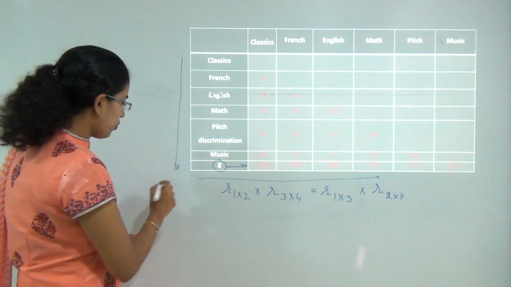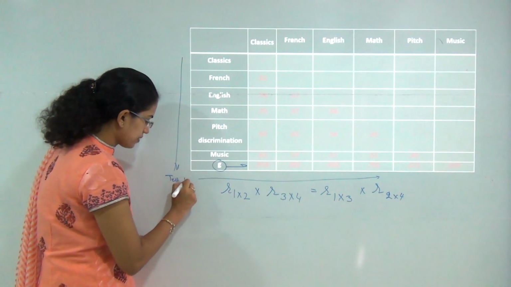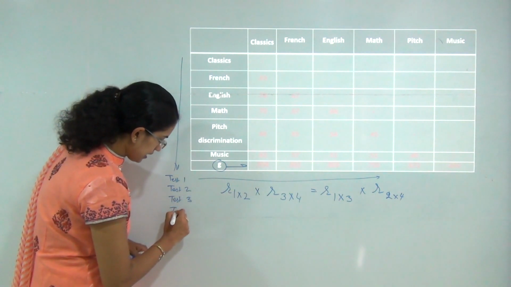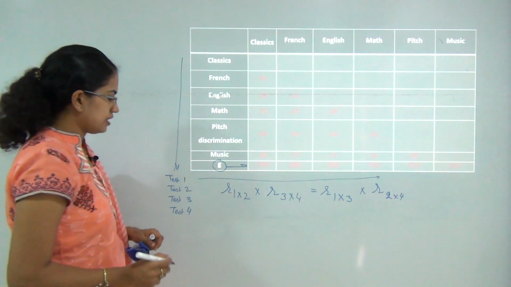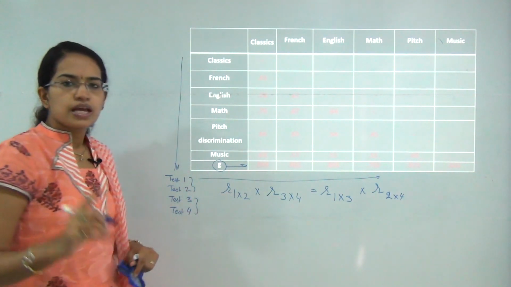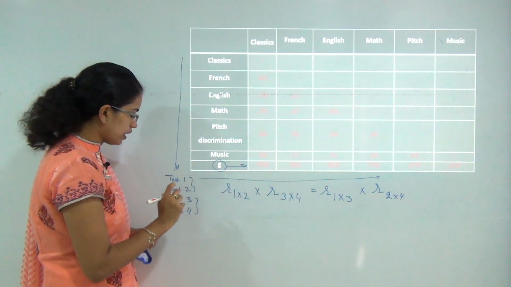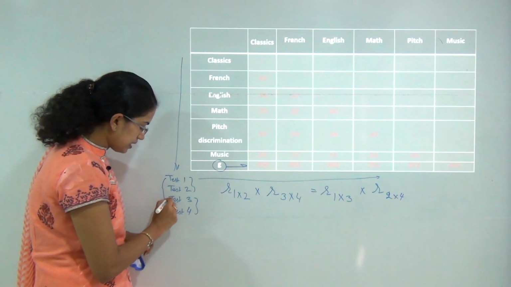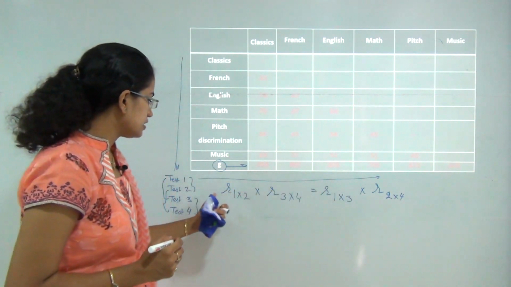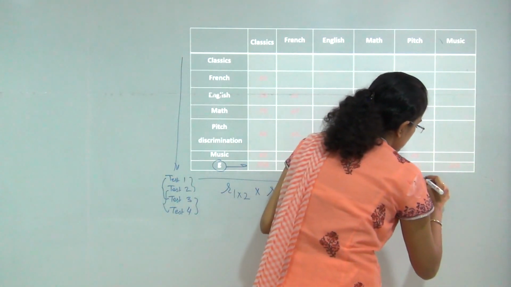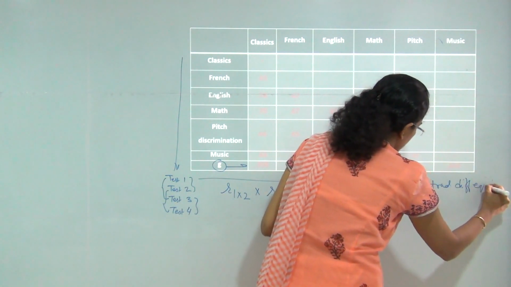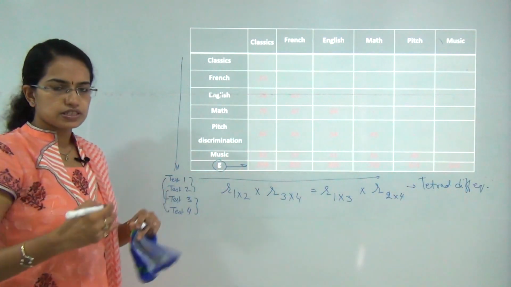So if I have 4 tests, say test 1, test 2, test 3 and test 4, the correlation between 1 and 2 and 3 and 4 would be equal to the correlation between 1 and 3 and 2 and 4. So that was his basics, and this was known as the tetrad difference equation that was given by Spearman. Now he tried to elaborate this equation further.